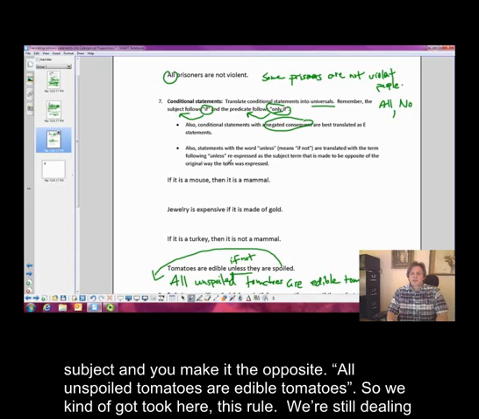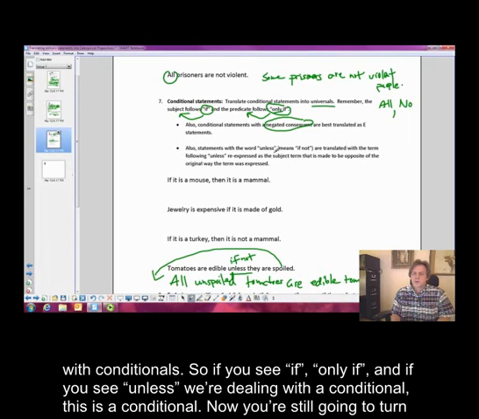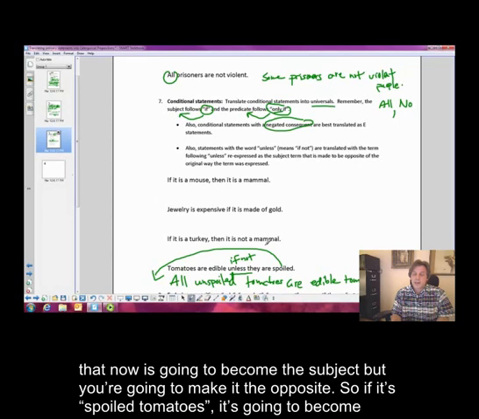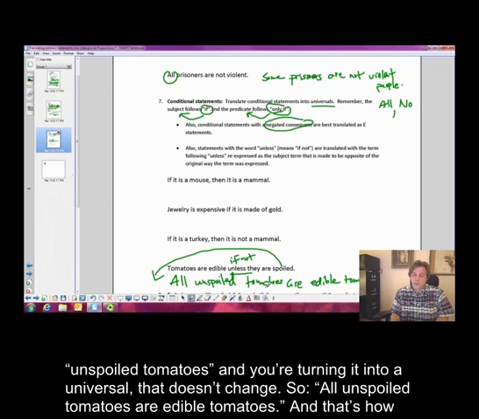Okay, so we kind of took care of this rule. We're still dealing with conditionals. So if you see if, only if, and if you see unless, we're dealing with a conditional. Now you're still going to turn it into a universal. But the way you do it with unless is whatever follows unless, which is spoiled tomatoes, that's kind of the predicate, right? That now is going to become the subject, but you're going to make it the opposite. So if it's spoiled tomatoes, it's going to become unspoiled tomatoes, and you're turning it into a universal.